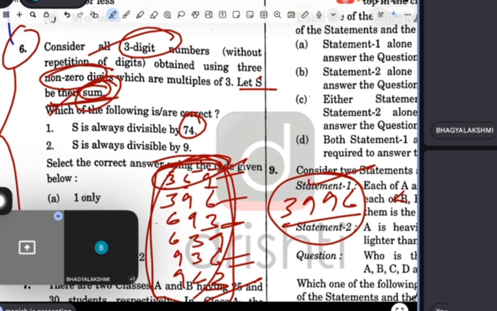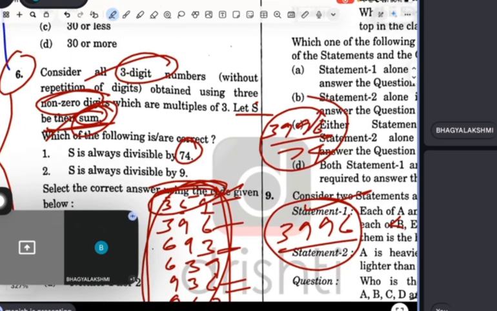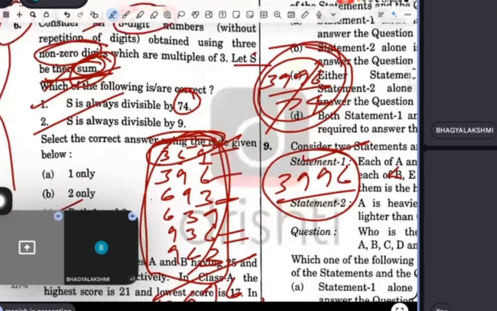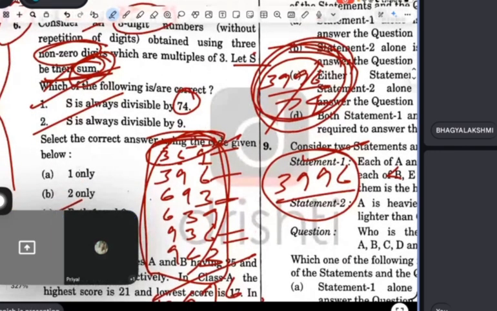Now this is easy, guys. Now you divide this number by 74. It will be completely divided, so this is also correct. You can check, guys, this is completely divided. So this is what I'm saying: first understand the question. If you don't understand the question, then I think,